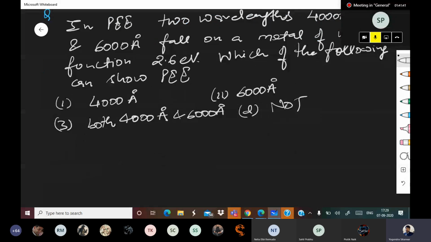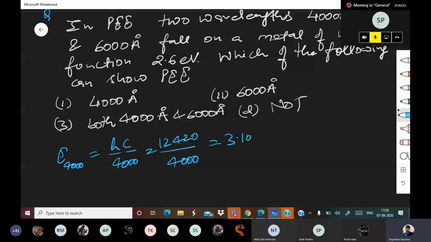Energy of 4000 angstrom will be hc upon lambda, or let me write directly hc upon 4000. So 12420 divided by 4000 comes out to be 3.105 eV.